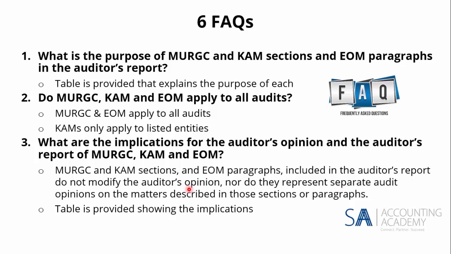So it's not like you're going to draw your own little conclusion on going concern. The material uncertainty relating to going concern needs to be pulled through to your audit opinion. The emphasis of matter will relate to your audit opinion. And you'll say, without qualifying my opinion, I draw attention to the following. There once again is another table in the document that's very handy to use for this. Right.